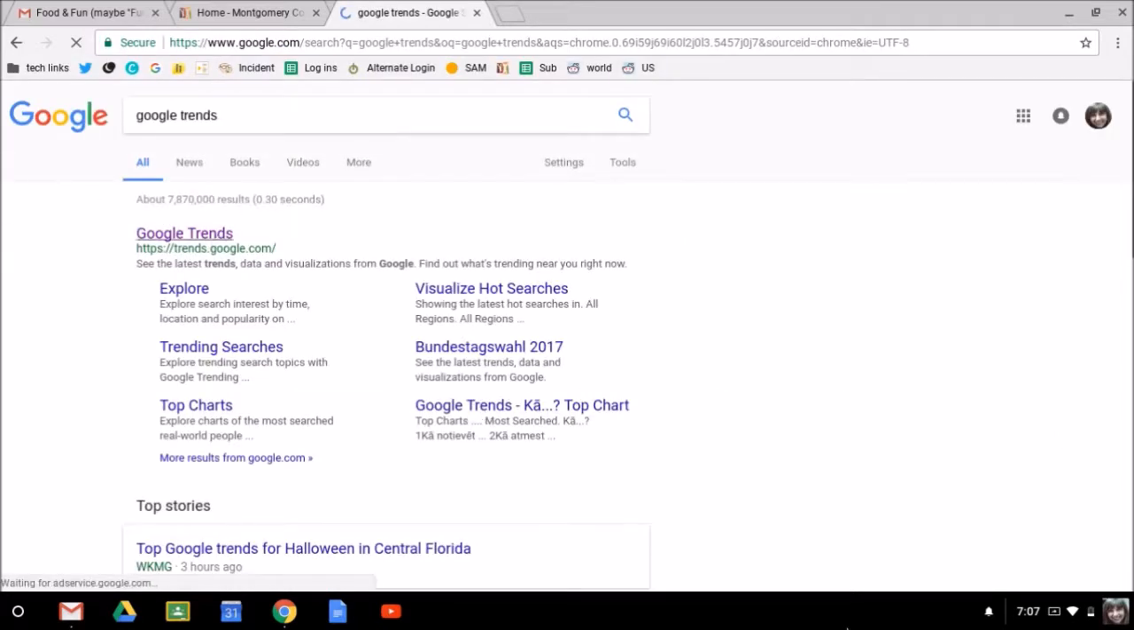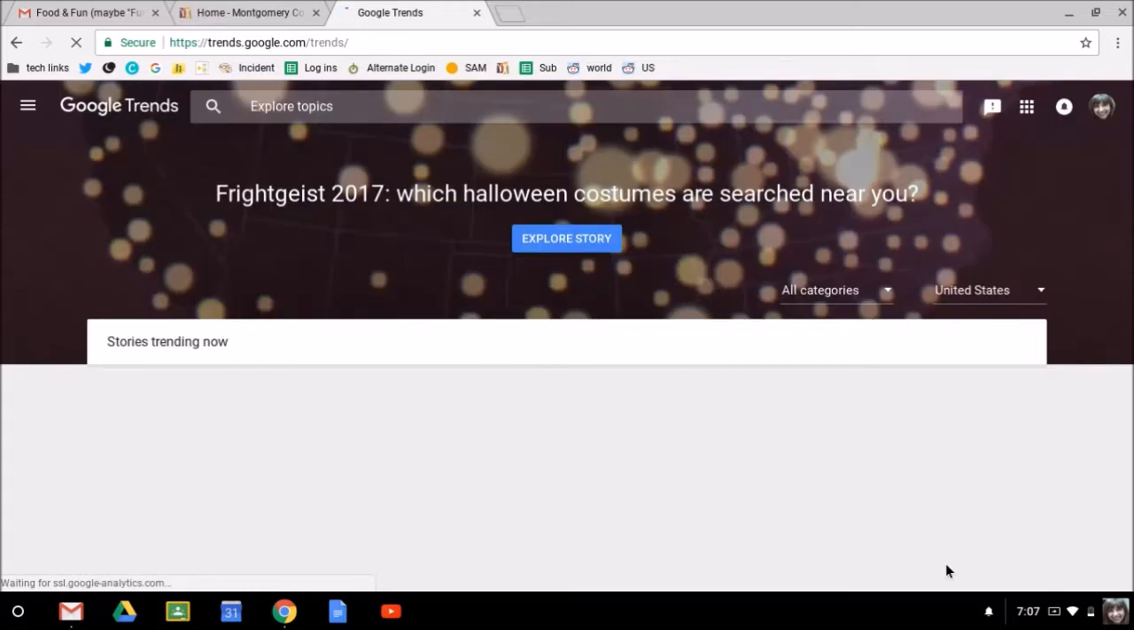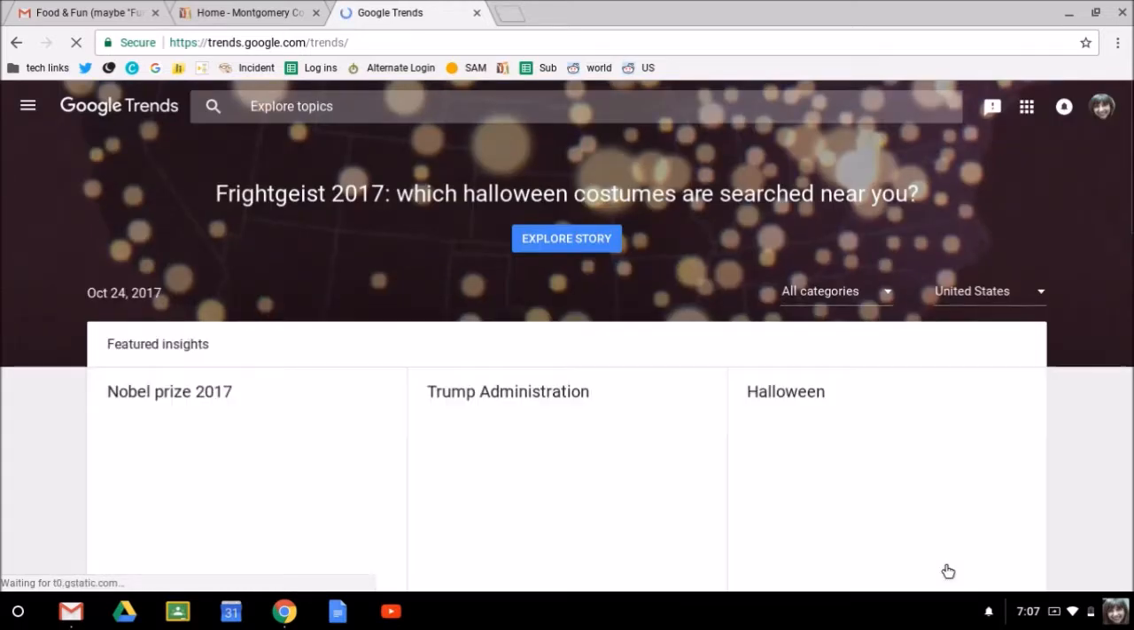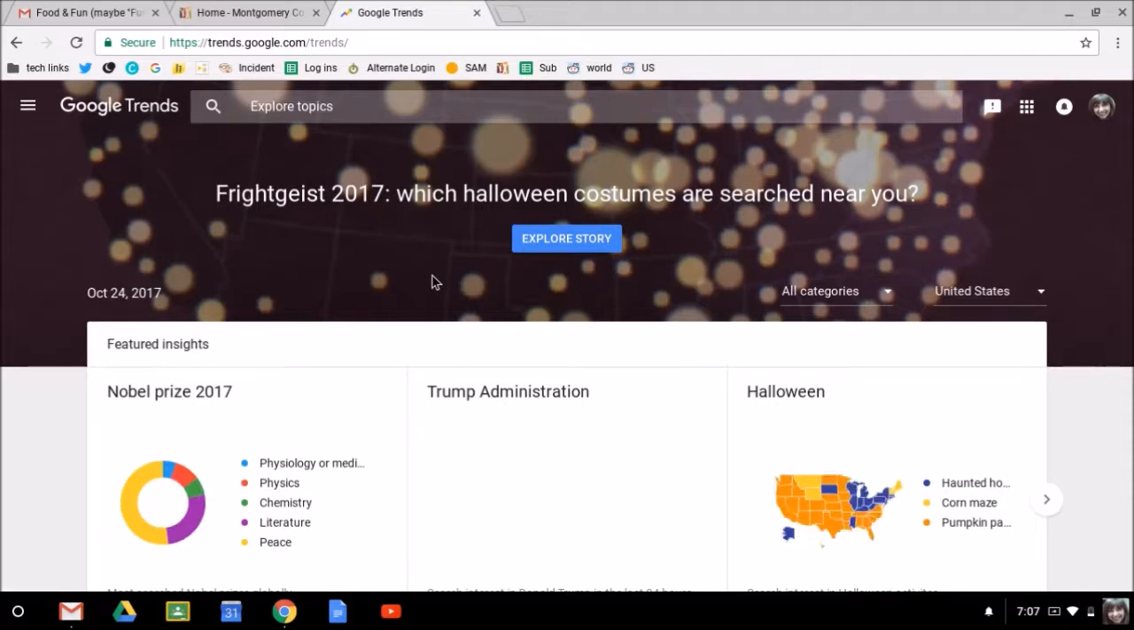Once you get to Trends, you'll notice right away that the site features something special. And this varies. Right now, they're featuring something called Frightgeist 2017, which shows which Halloween costumes are being searched near you. We're not going to explore that, but it's really neat. So if you get a chance to do that, you should.